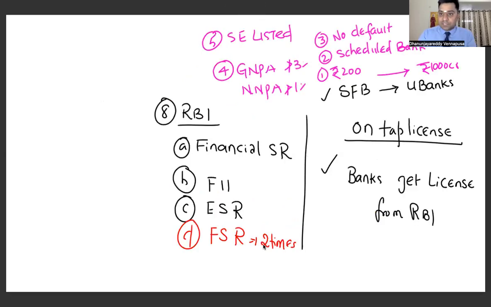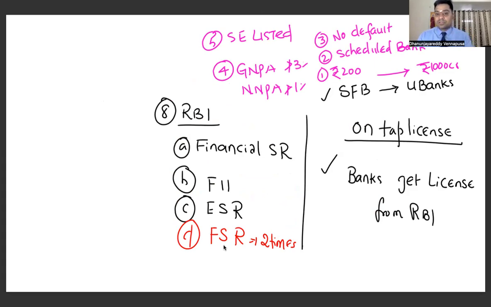Now, here I was discussing my last component, what RBI said. First of all, what are the reports of RBI? The reports of RBI are the financial stability report. The financial stability report is given twice in a year. So remember what are the reports of RBI? Financial stability report, it is released twice in a year. Financial inclusion index is one thing that it has given.